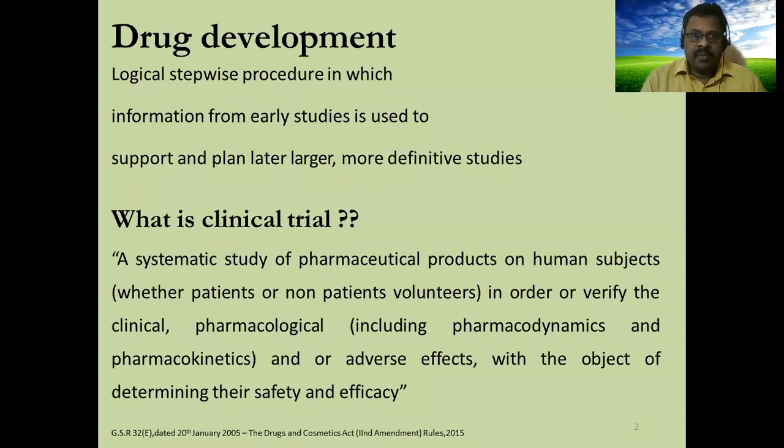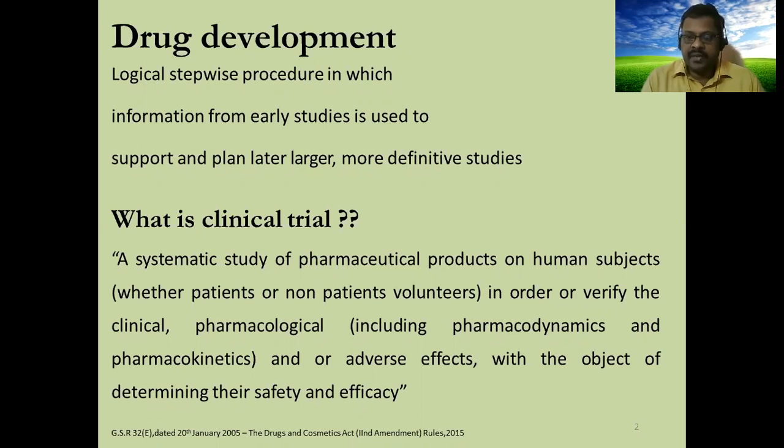Drug development is a logical stepwise procedure in which the information from early studies is used to support and plan later larger, more definitive studies. So earlier we are doing studies on animals, and also we are collecting previous research data. Accordingly, we are getting approval for a clinical trial, and we are trying to do testing on human subjects. During clinical trial, we do a systematic study of pharmaceutical products on human subjects, whether patients or non-patient volunteers.